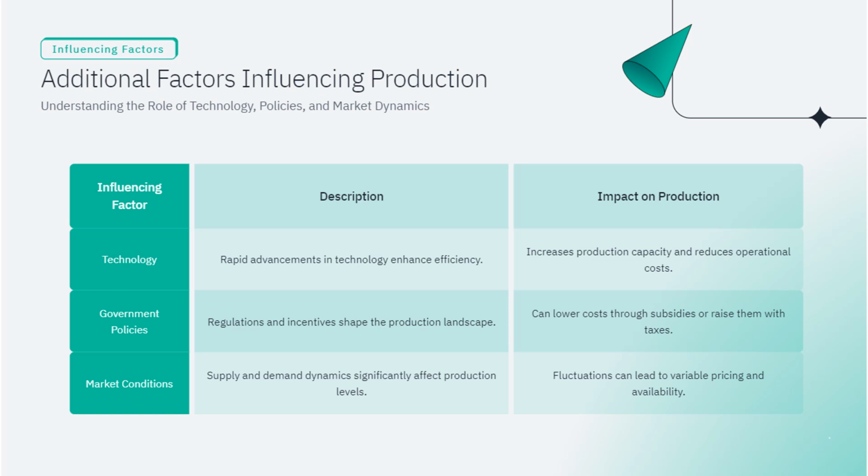Government policies. Regulations and incentives shape the production landscape. Impact on production: can lower costs through subsidies or raise them with taxes. Think of government policies as the rules of a game. When the government offers subsidies or tax breaks for certain industries, it's like giving those players extra points or bonuses, making it easier and cheaper for them to produce goods.